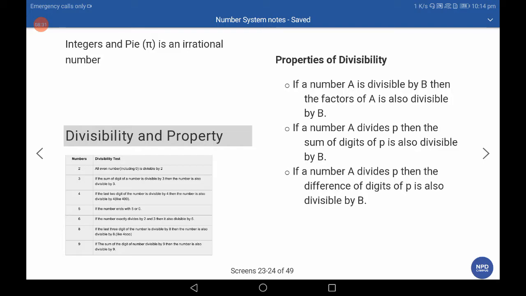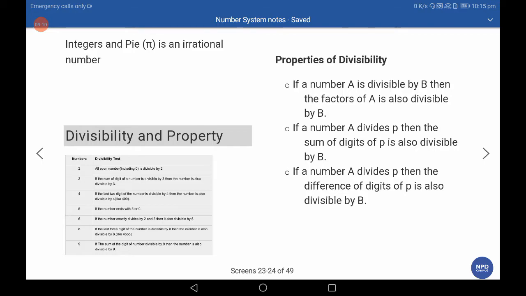Divisibility by 4: if the last two digits of the number are divisible by 4, then the number is also divisible by 4. If the number ends with 5 or 0, then that number is divisible by 5. Divisibility by 6: when a number follows divisibility by 2 and divisibility by 3 both, then that number is also divisible by 6. In other words, if the number is exactly divisible by 2 and 3, then it is also divisible by 6.